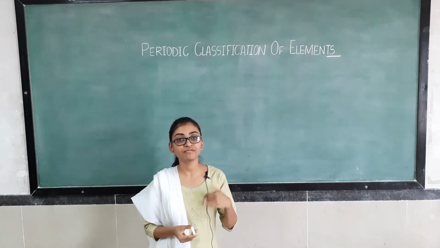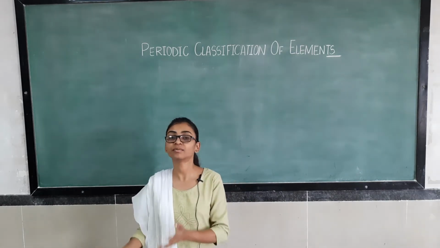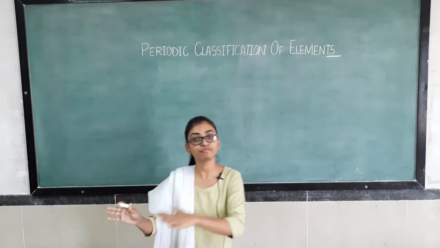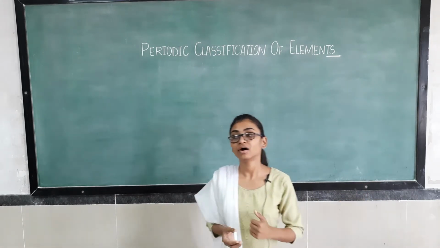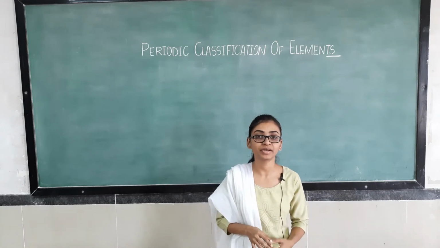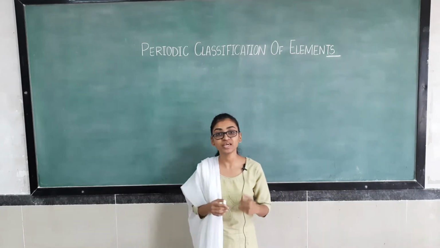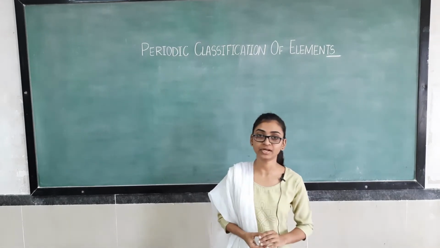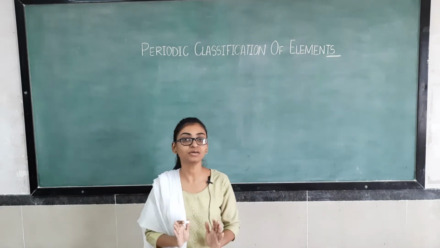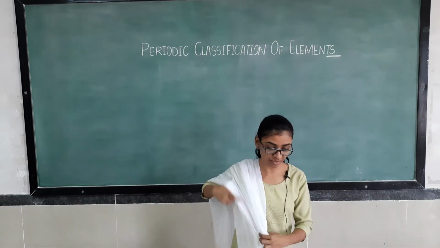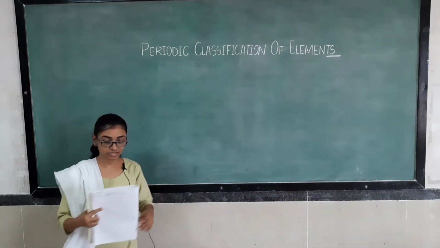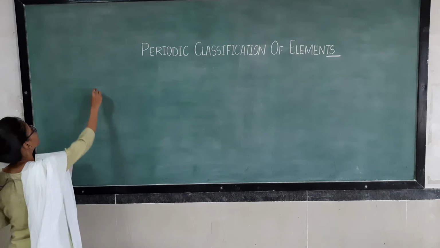So in this chapter we are going to learn how the modern periodic table evolved, which scientists were involved before the discovery of the modern periodic table, and how many discoveries were there before it, that table which we are using currently as a periodic table. So here we are going to learn from the starting of the discovery. The first discovery was given by whom? Dobereiner.